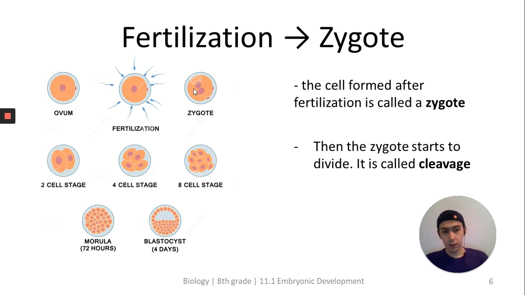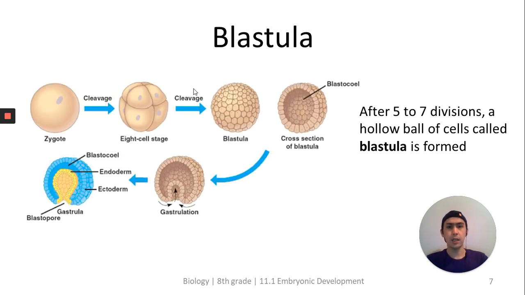Then that zygote is one cell. It starts to divide by mitosis, becomes two cells. Then again, 4 cells, 8 cells. The stage when it actively divides is called the cleavage stage. It starts to make a lot of cells. Then, after this cleavage stage, it makes a blastula.